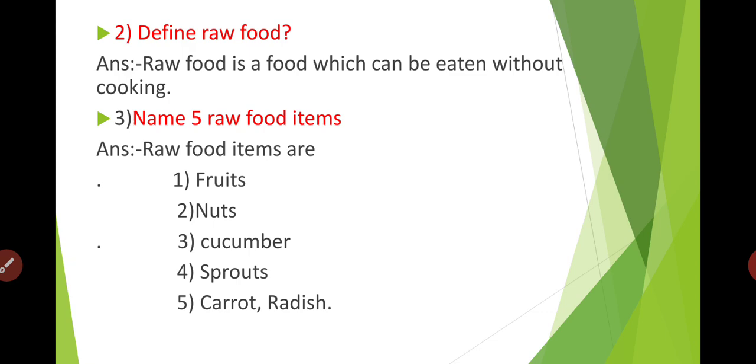Third, name 5 food items. Yes, name 5 raw food items. So answer: raw food items are, first one is fruits. Yes, all kinds of fruits. Yes, name some fruit names.